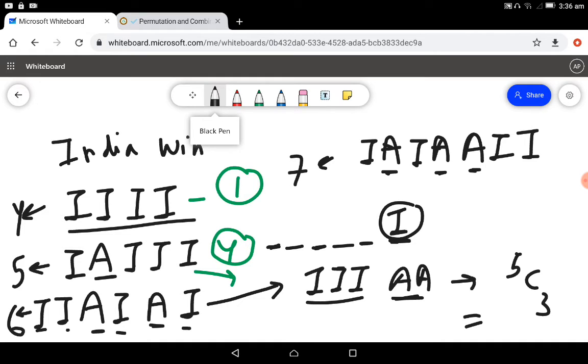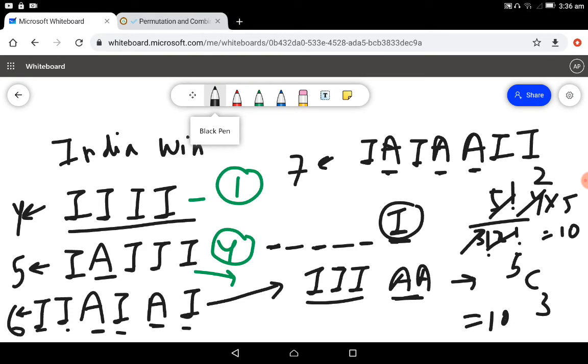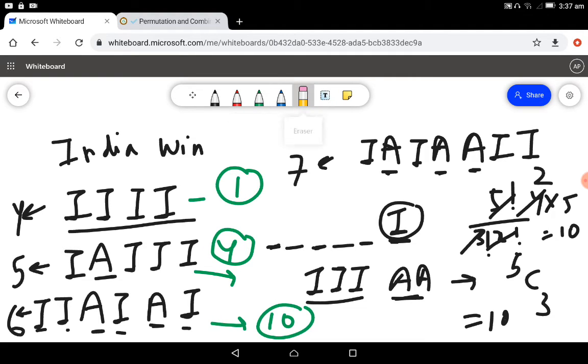So 5C3 will turn out to be, let's calculate 5C3. It will be 5 factorial by 3 factorial, 2 factorial, and then 3 factorial and 5 factorial will cancel and give 4 into 5, and then 2 and 4 will cancel and it will give us 10. So there will be 10 cases that will be possible. So I'll write it in green. So in the third case, there will be 10 cases that will be possible.